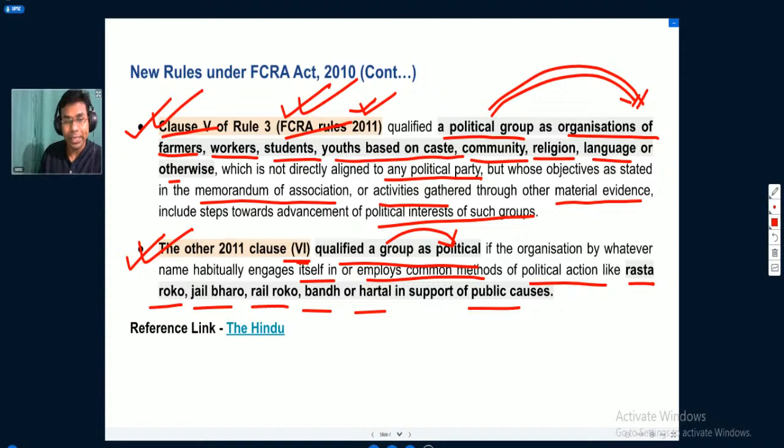Okay, so those groups or associations will be deemed as political parties by the government. If you want to learn more on this, you can follow this reference link from The Hindu.